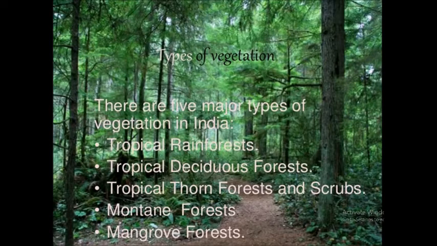Next is the type of vegetation. Yes, we all know that there are different types of vegetation, and out of this the five main major types of vegetation are there. They are as follows: tropical rainforest, which you can call evergreen forest also, tropical deciduous forest, tropical thorn forest, mountain forest, and mangrove forest. Now let's see in detail.